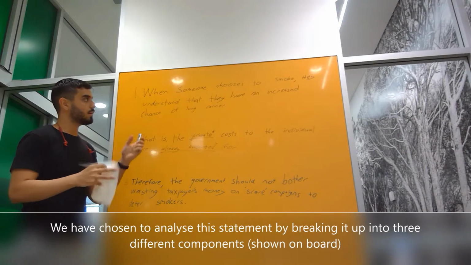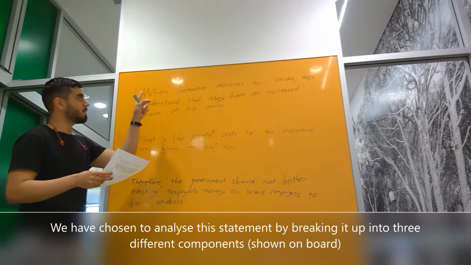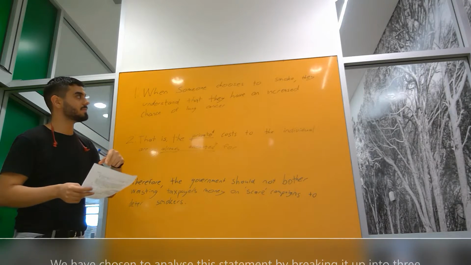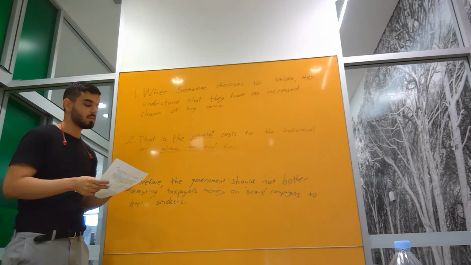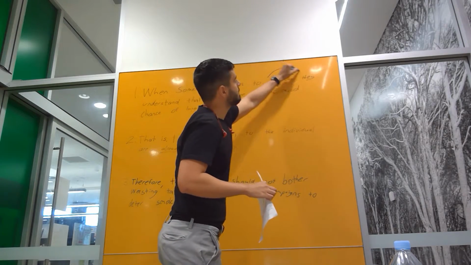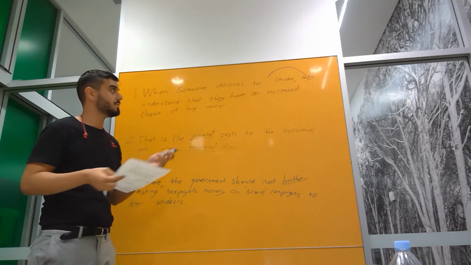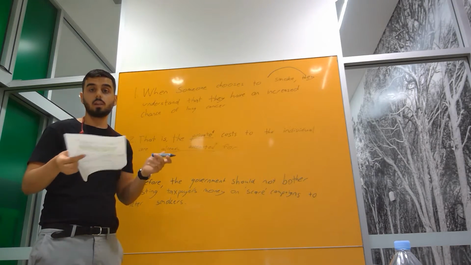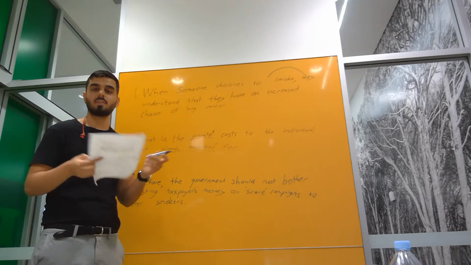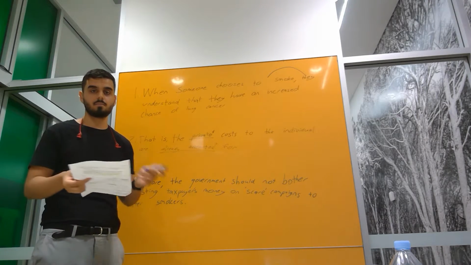Okay, so statement number one, we're going to break statement number one into two parts. The first part is when someone chooses to smoke. The second part is they understand that they have an increased chance of lung cancer. So the link between this first statement and the second one is a weak link because it's a normative statement. We would like for people that choose to smoke to understand that they have an increased chance of lung cancer, but that's not true in all cases. So it's a normative statement that weakens the conclusion.